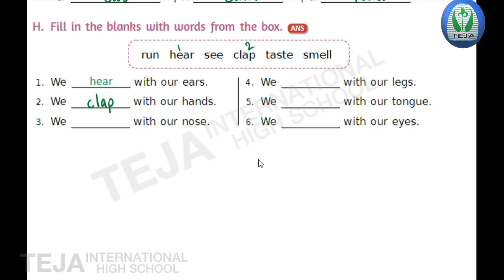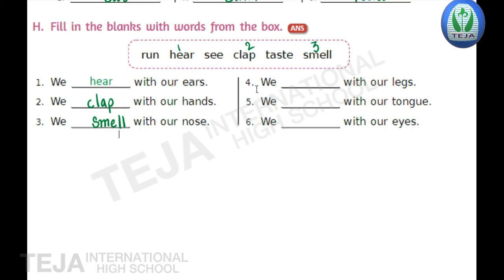Okay. Now next third one, children. We dash with our nose. What we will do with our nose? We will smell with our nose. As you have learnt in the EVS, the sense organs. How many sense organs do we have? We have 5 sense organs. So that they are eyes, ears, nose, tongue and skin. So nose help us to smell. Okay. So write smell in the third blank.